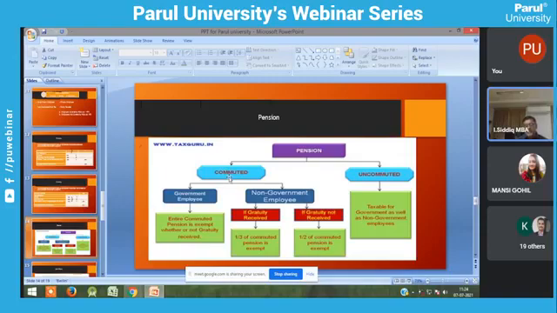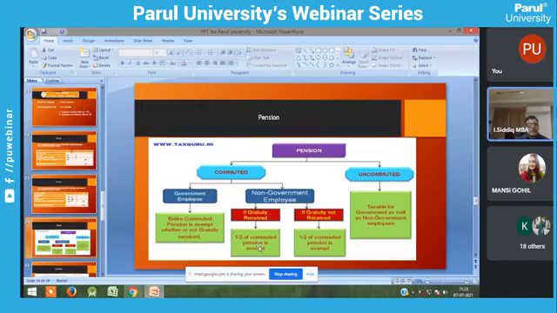Commuted pension is a lump sum amount you receive at the time of retirement or at the time of death. A government employee receives this lump sum amount from the government, and that pension is fully exempted from tax. Non-government or private employees also receive commuted pension as a lump sum amount.